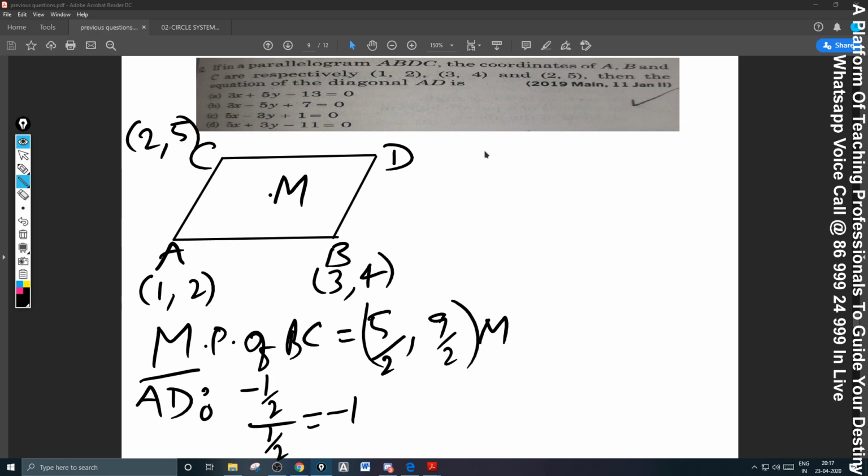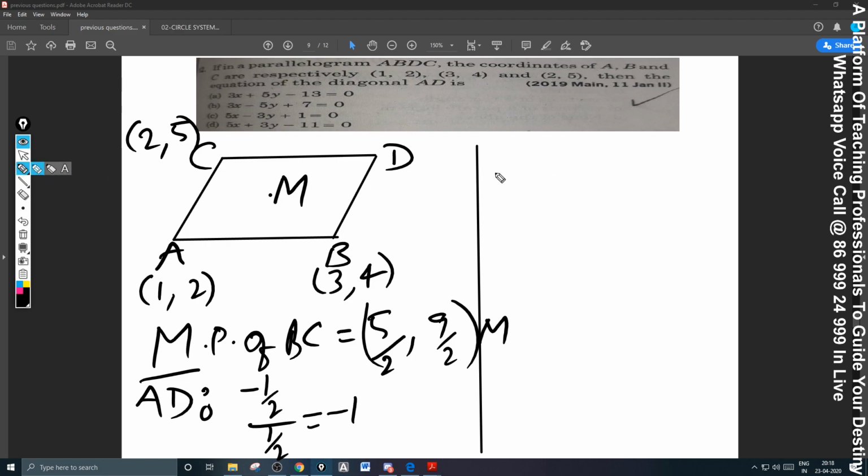The diagonals in a parallelogram always bisect each other. Thank you, Ravi sir. Bisect each other. Let me write D like this, please, everyone.